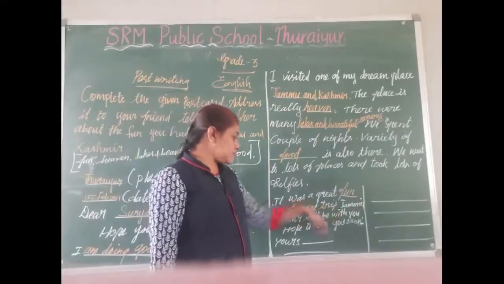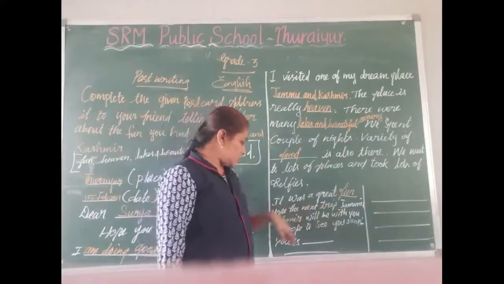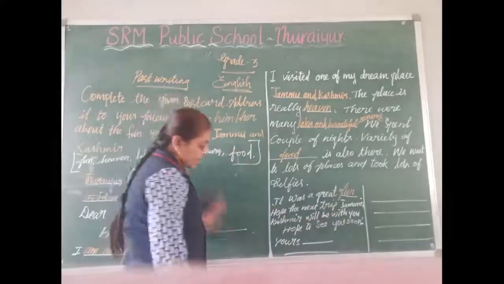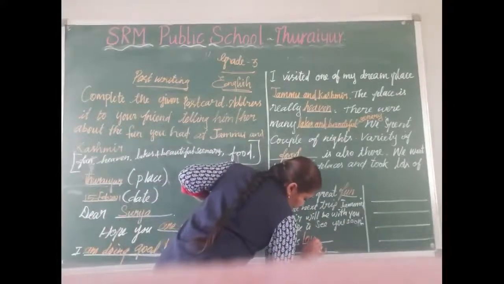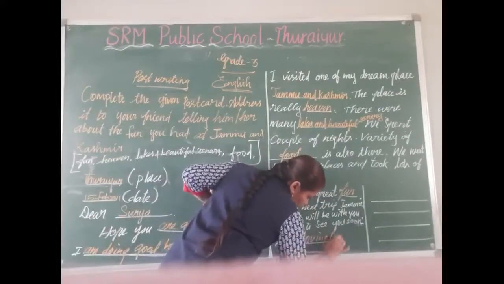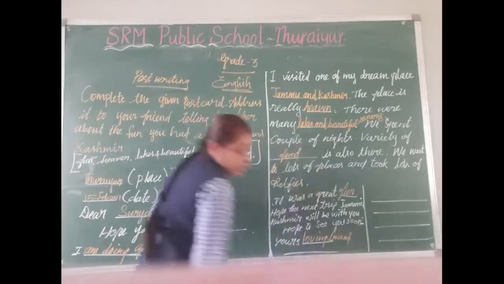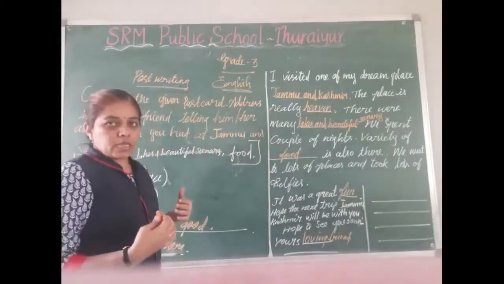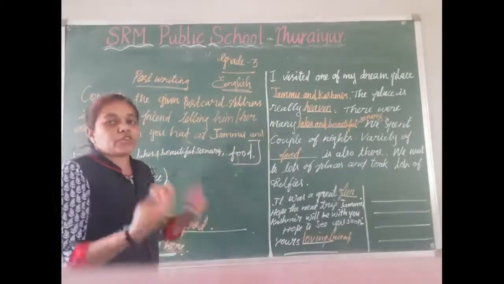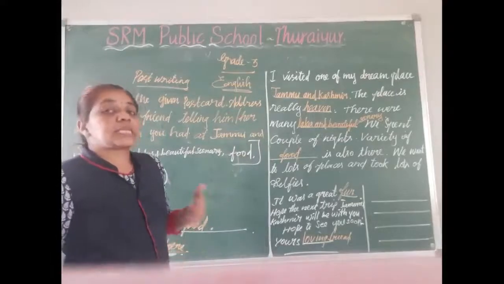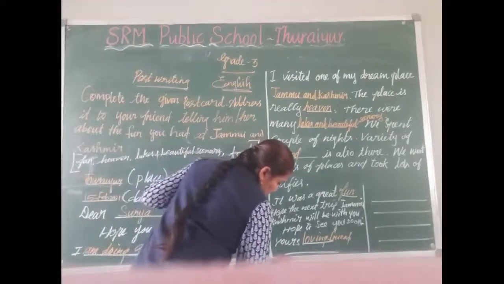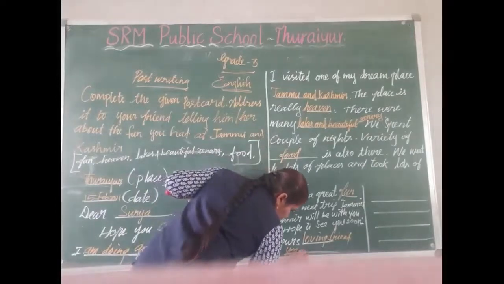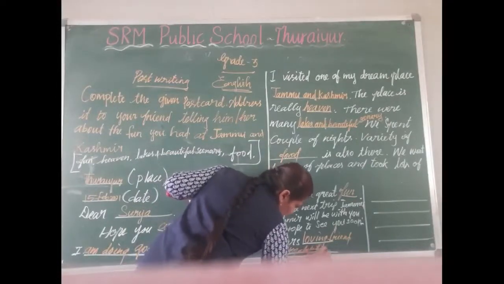Hope the next trip Jammu and Kashmir will be with you. Hope to see you soon. Yours loving friend. In the dash you want to write our name. We are only writing a letter, so we are senders. So sender's name. Example, here I am writing my name. Yours loving friend Yogalakshmi.